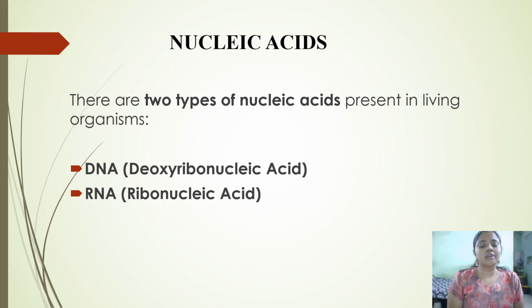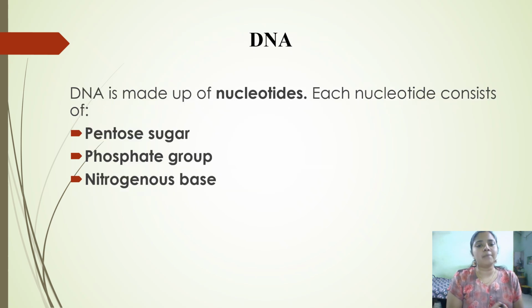DNA means deoxyribonucleic acid and RNA means ribonucleic acid. Most organisms have DNA as their genetic material. Only a few viruses have RNA as their genetic material. Examples of RNA viruses include HIV and the coronaviruses. All other organisms have DNA as their genetic material. Why? Because DNA is highly stable.